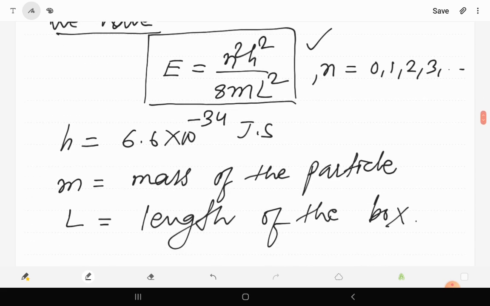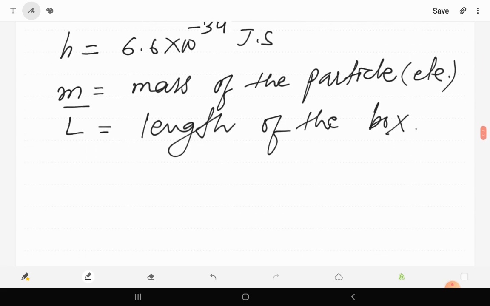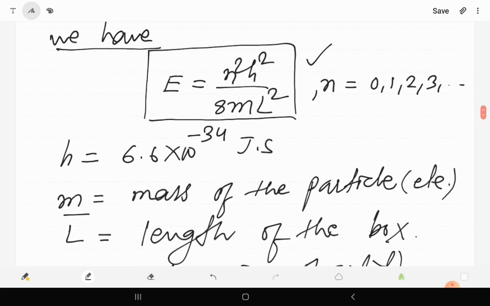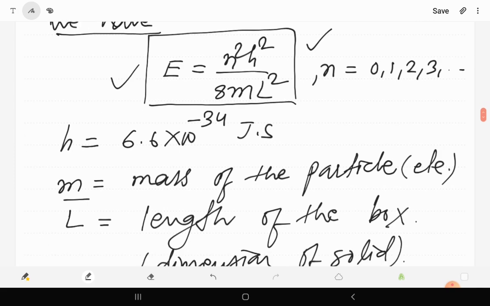In this case, m will be the mass of electron, and L, the length of the box, will be the dimension of the given solid specimen. So this is the energy of free electron.